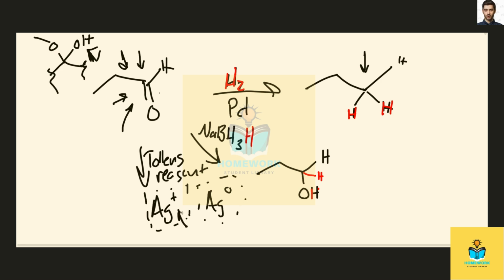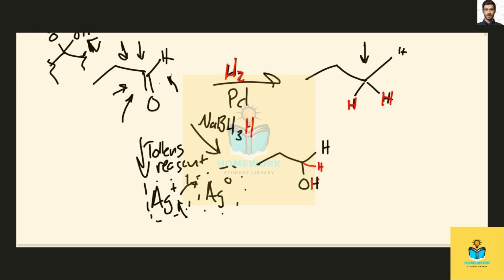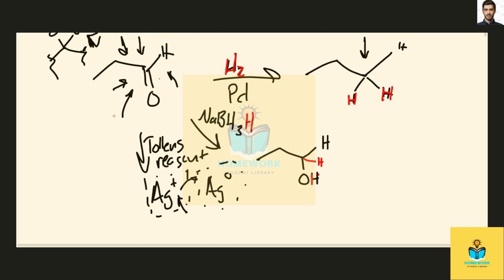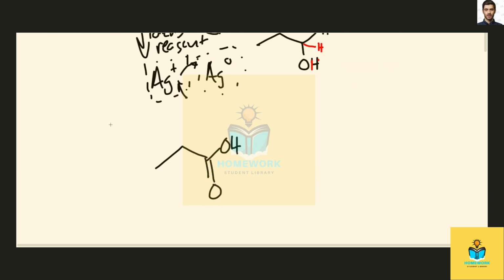So this silver is going to get reduced from silver plus to silver zero, meaning your aldehyde is going to get oxidized. So in fact, the product of an aldehyde reacting with Tollens reagent will be an oxidation reaction in which, I drew that backwards, so I don't want that to be extra confusing, but let's do this. There we go. It will be an oxidized aldehyde. If you oxidize an aldehyde, you add an OH and it becomes a carboxylic acid. So that's what Tollens reagent will do. It'll give you the carboxylic acid.